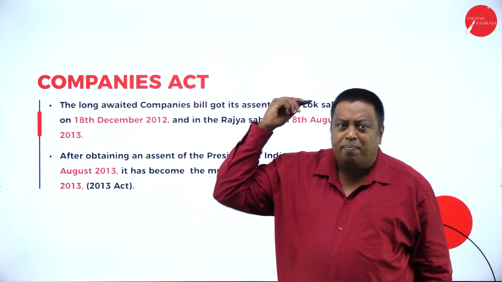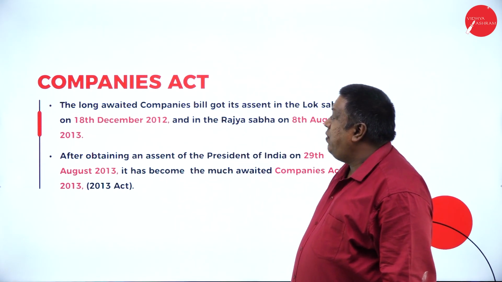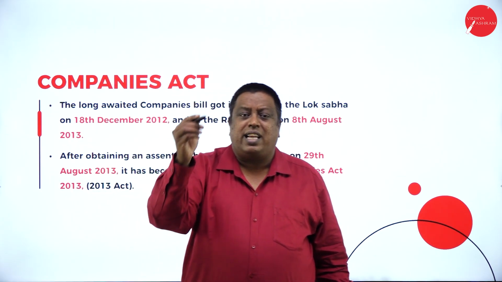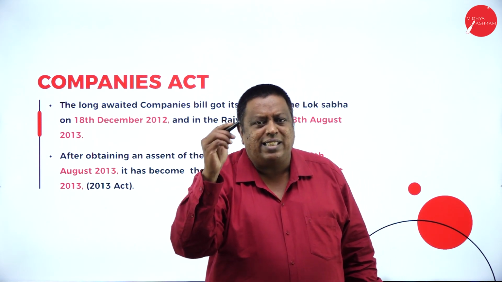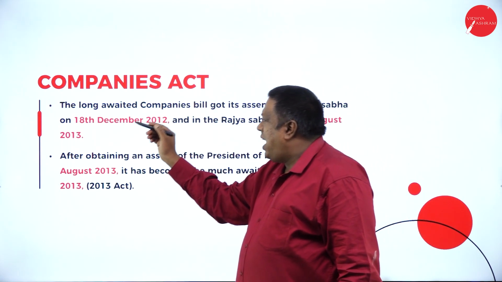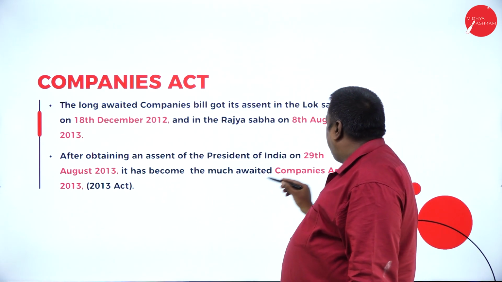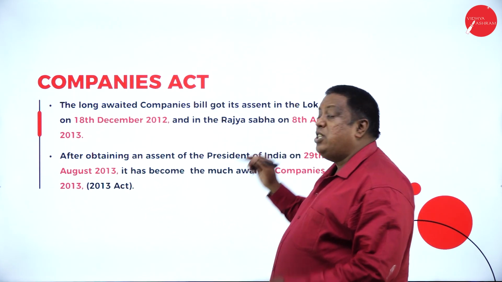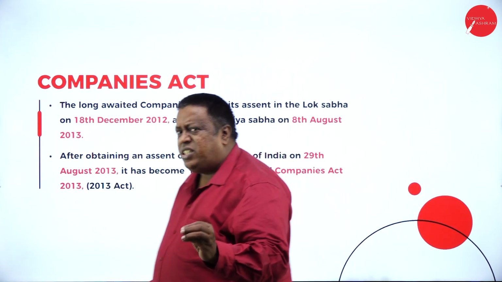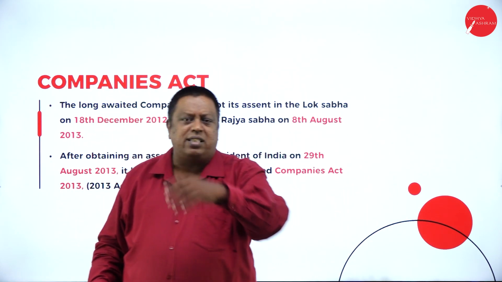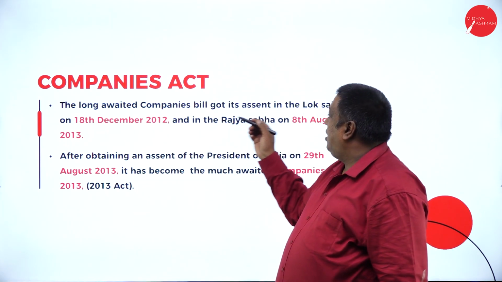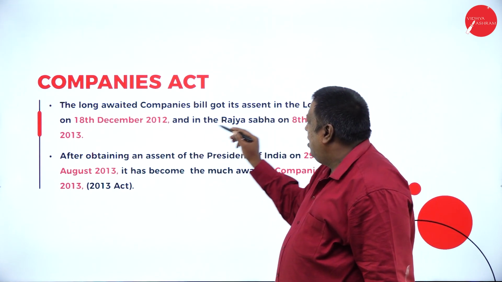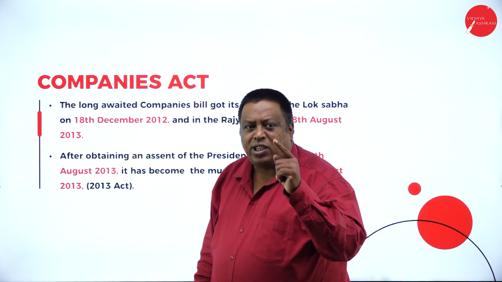The definition of a company as per the Act 2013, as well as how the company came into existence. We are also going to discuss the Companies Act 2013, how and when it came into existence. The Companies Act 2013 came into existence on 29 August 2013 after receiving the assent of the President of India. Before that, it got the approval of the Lok Sabha on 18th December 2012 and of the Rajya Sabha on 8th August 2013.